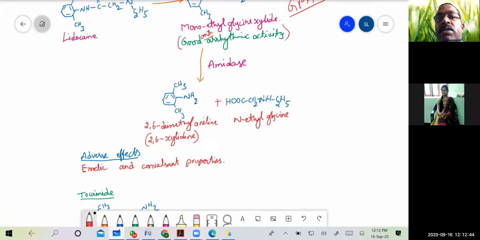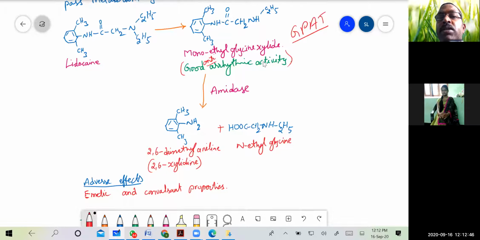What amidase does is break the amide group which is present here. So breakage occurs and it gives an amine derivative and a carboxylic acid derivative. The amine derivative is 2,6-dimethyl aniline, also called 2,6-xylidine.